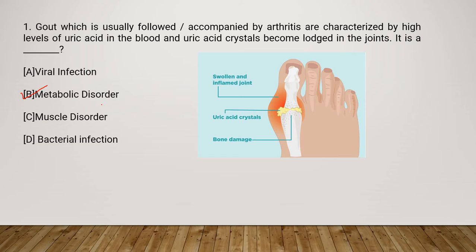Okay, so this gout is basically a form of arthritis itself, characterized by severe pain, redness and tenderness in joints. In this, you can see in the diagram also, when too much uric acid crystallizes and deposits in the joints, there is an inflammation and pain. The attacks can come suddenly, often at night, so it is quite a painful disease. Okay, so it is a metabolic disorder.